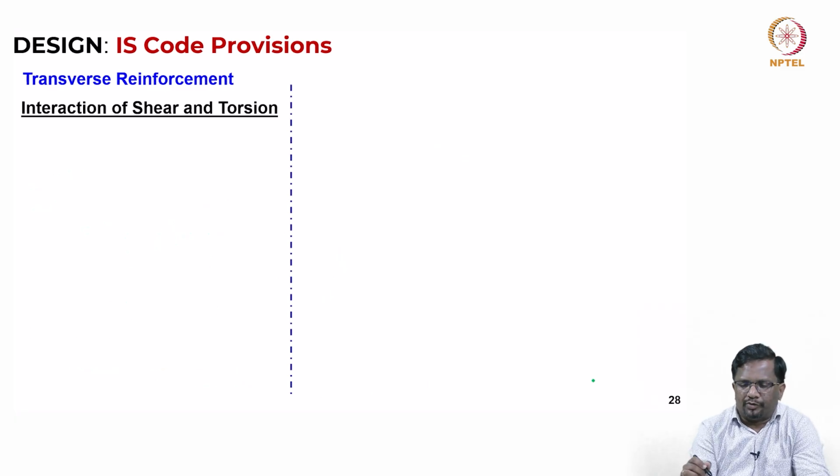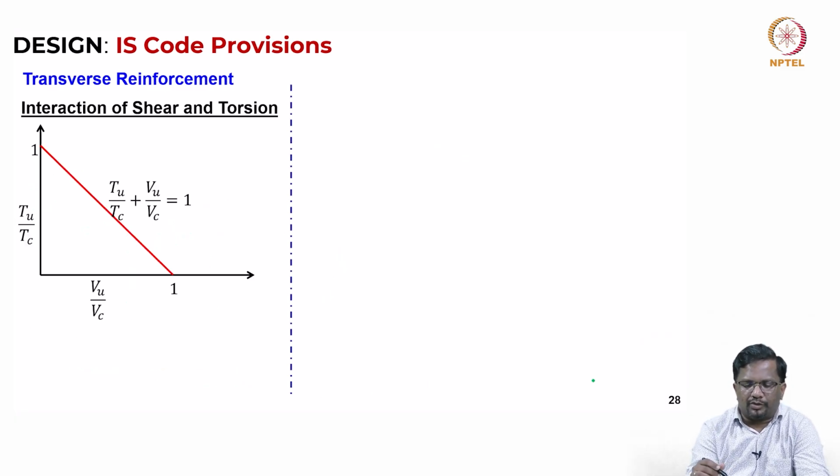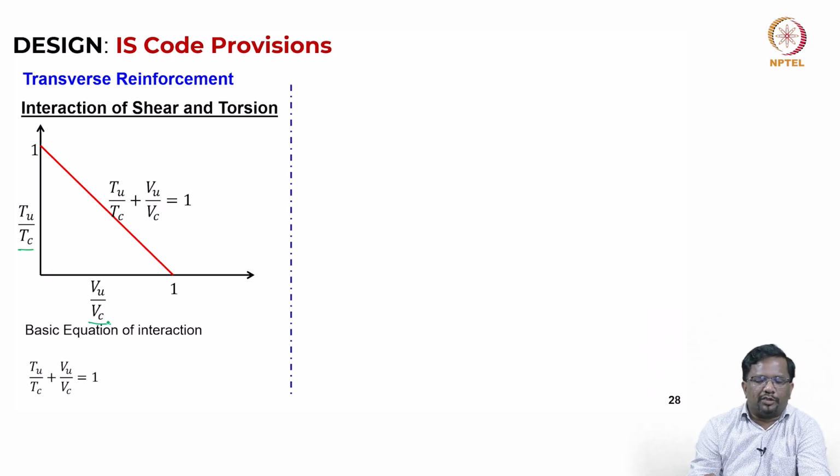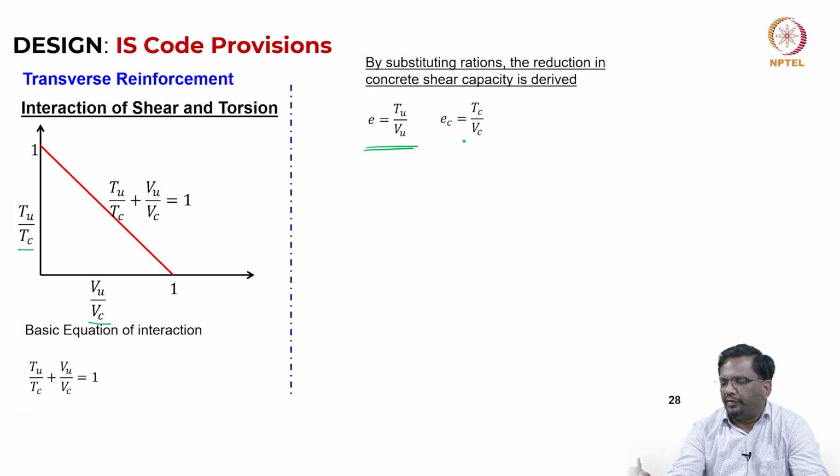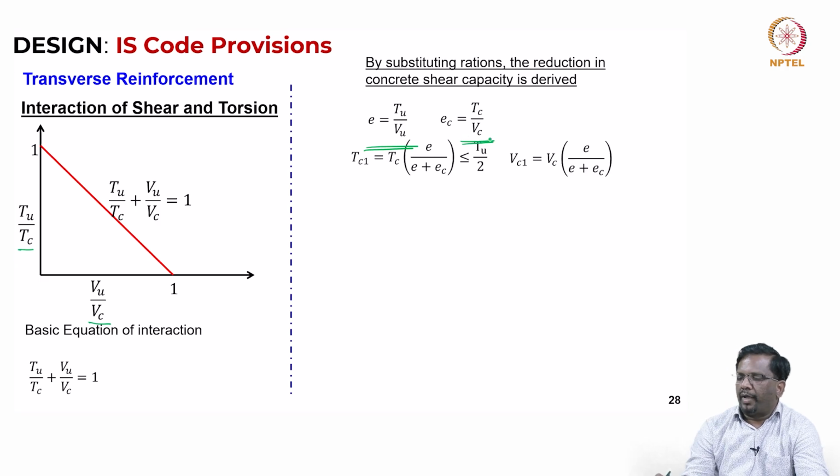Now, transverse reinforcement. So, what is the interaction between shear and torsion that we have already seen? You will have the interaction between the ultimate torsion to cracking torsion and shear ultimate to cracking shear, which can be expressed like this. This is a basic equation of interaction, and we define the loading ratios as Tu by Vu as E and Tc by Vc as Ec. Now, this is your pure torsional capacity, the concrete capacity in torsion.